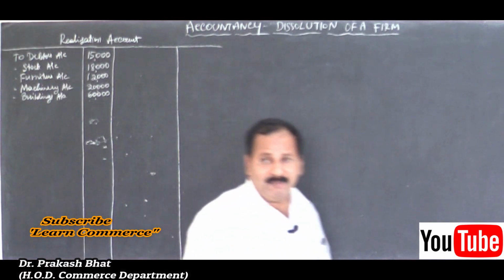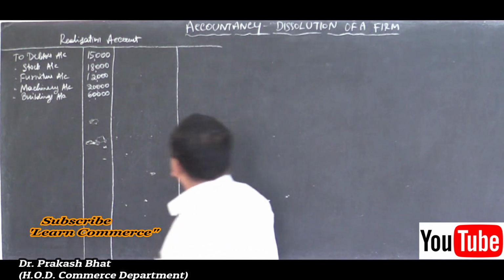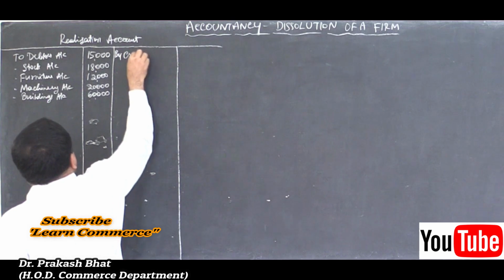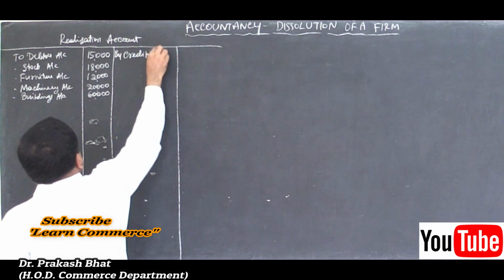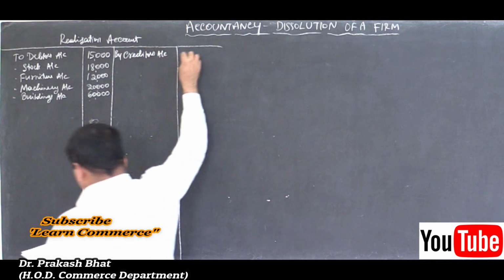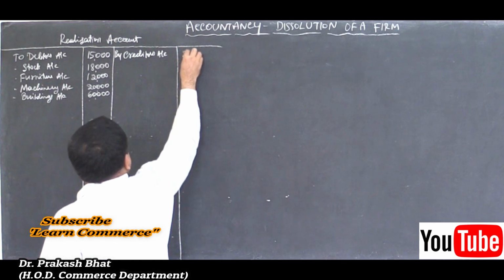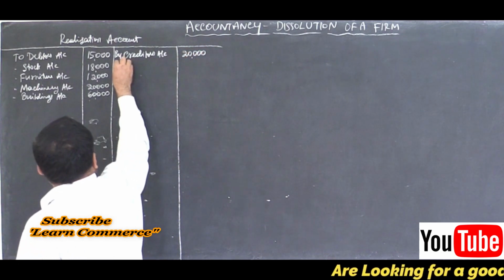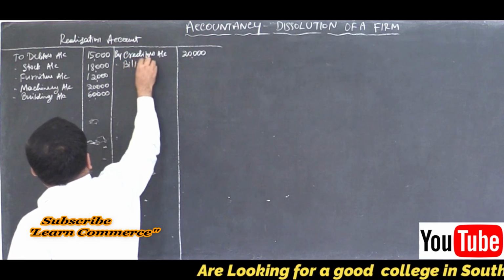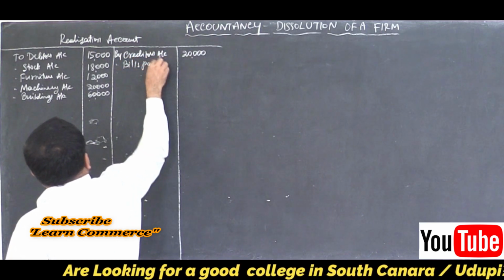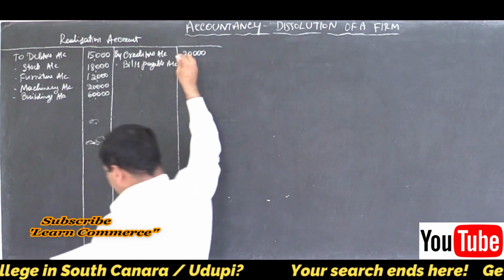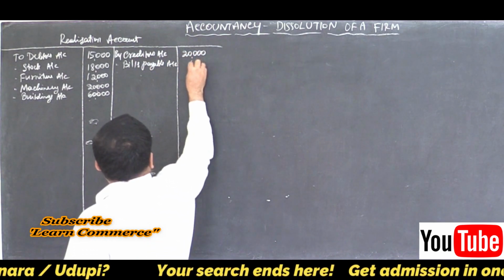Let us move on to the liabilities, isn't it? By creditors account, how much? 20,000. Bills payable account, how much? 6,000.